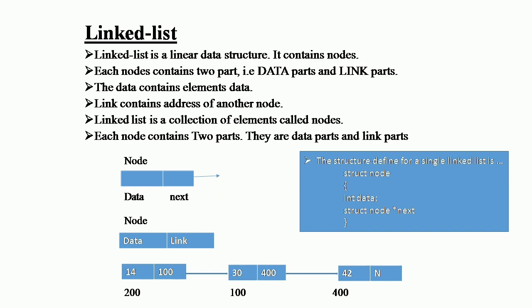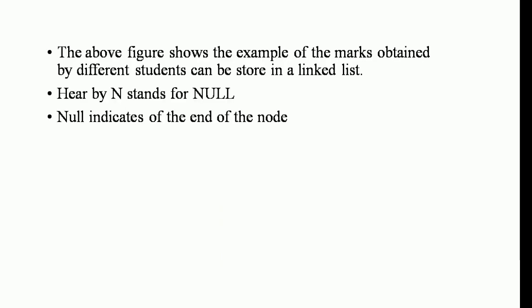In linked lists we have different types: single linked list, circular linked list and double linked list. Next we will discuss the basic linked list operations.